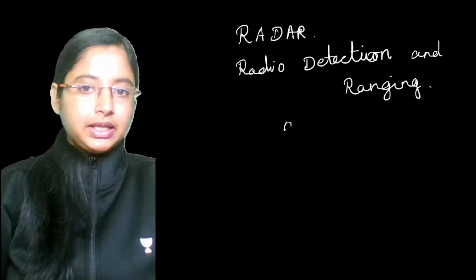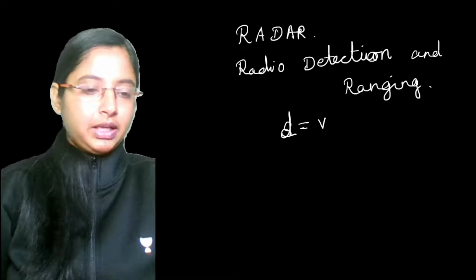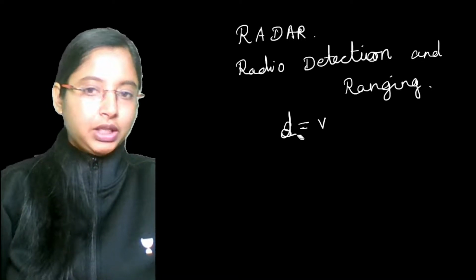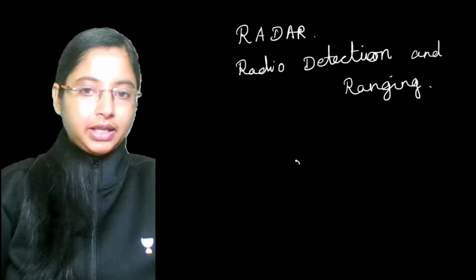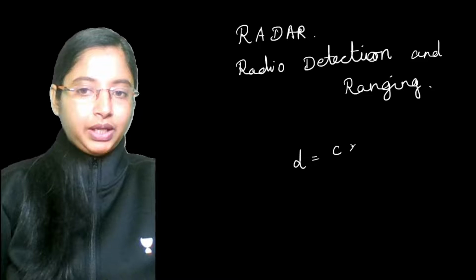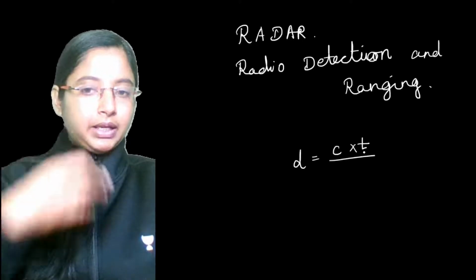That is right. In this case again, the distance you want to find, d, is basically given by what? Velocity, right? But in this case, what is the velocity? We are talking about a radio wave, which travels at the speed of light, correct? So again the distance will be the speed of light, the speed of the radio waves, times time. What is the time it takes to go, hit the airplane and bounce back?